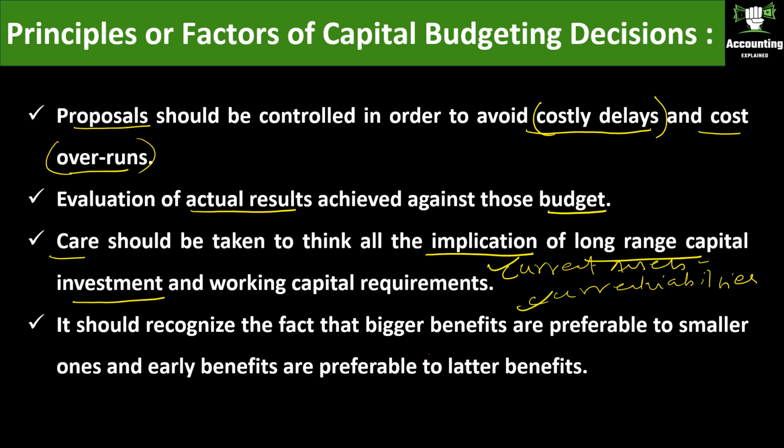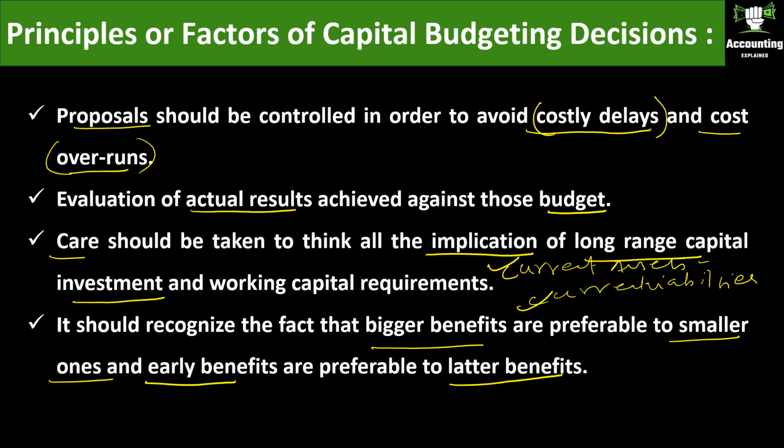It should recognize the fact that bigger benefits are preferable to smaller ones. We should have more benefits. We should not go for the projects which are going to give you smaller benefits. And early benefits are preferable to later benefits.